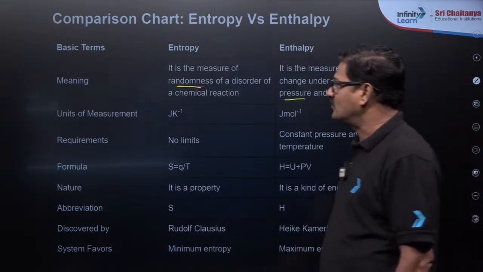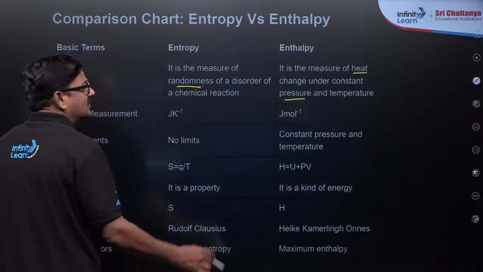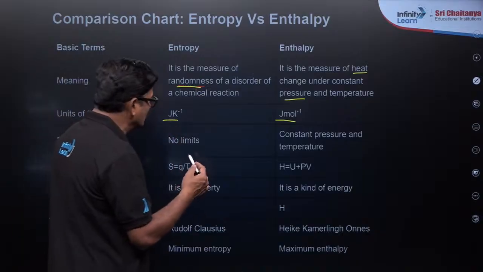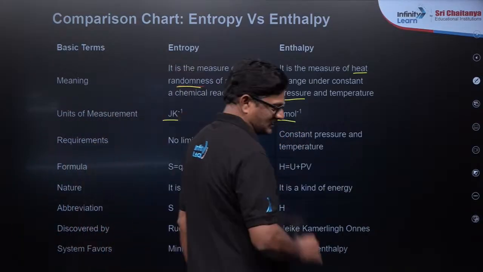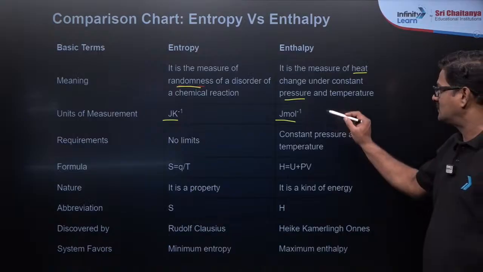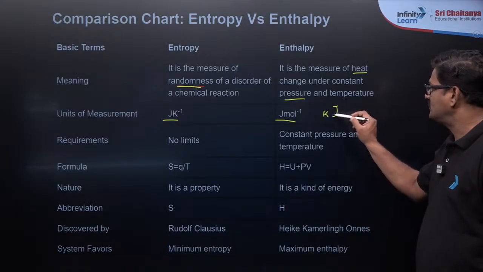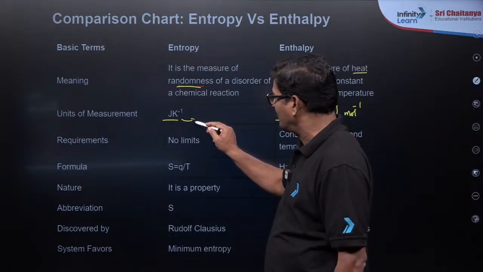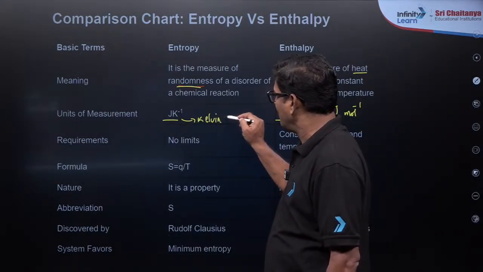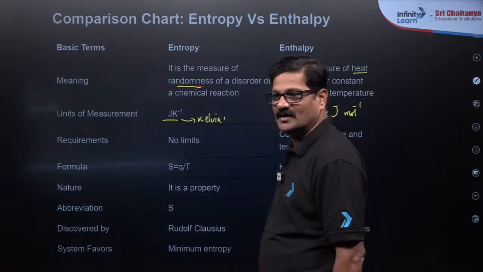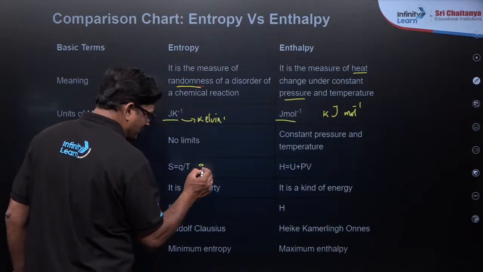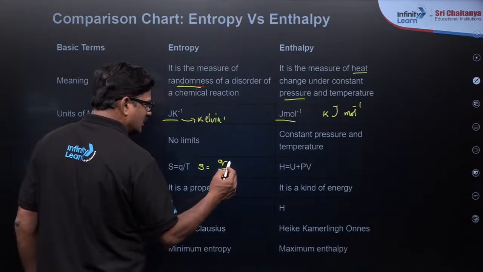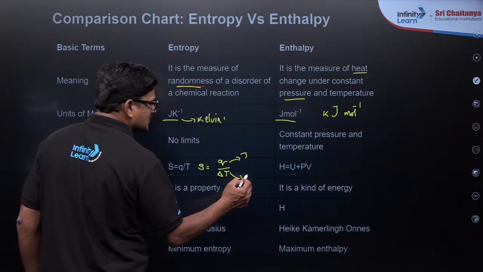Okay, now let us talk about what the units are. Enthalpy values are in joule mole inverse and joule Kelvin inverse. Actually it is given kilojoules में भी दे सकते हैं. Okay, generally these values are in kilojoules and mole inverse. Okay, here K stands for Kelvin, beta. It is Kelvin temperature because it is Q by T. So enthalpy, you can say enthalpy change is equal to Q by T. Okay, it is in joules and it is in Kelvin.